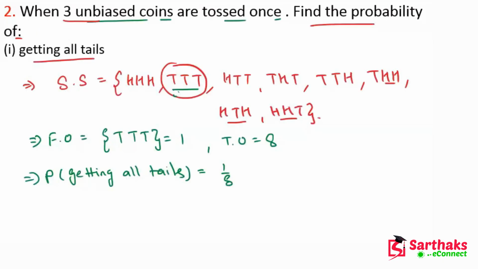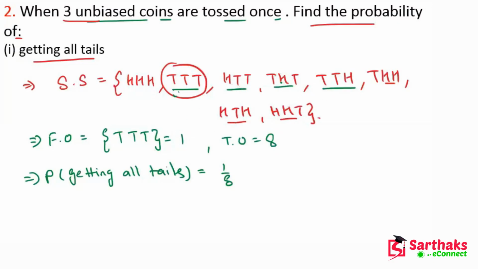Now the next is getting 1 head. So the cases for getting 1 head: you can see in the sample space, what are the cases? In this there is just 1 head, there is only 1 head and there is only 1 head.